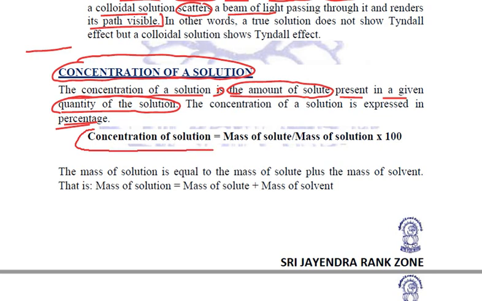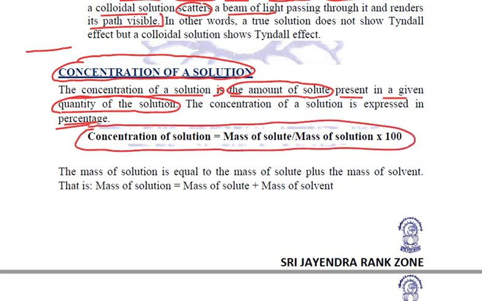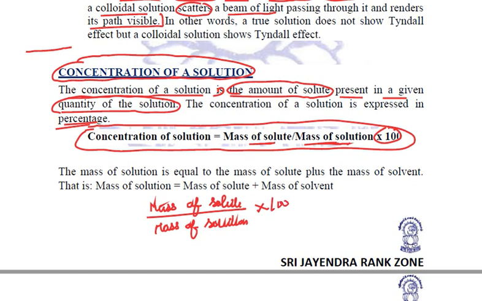The formula to calculate the concentration of a solution is quite simple. Concentration of a solution is equal to mass of solute divided by mass of solution, multiplied by 100.